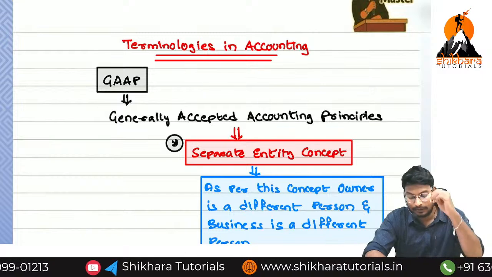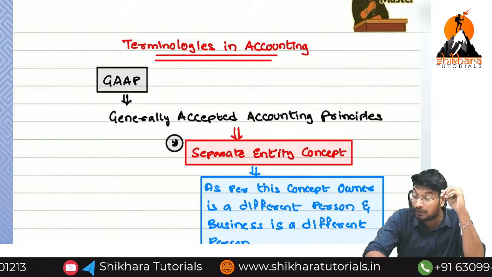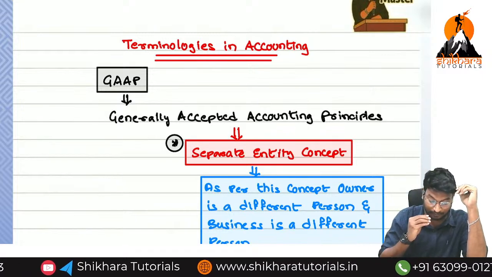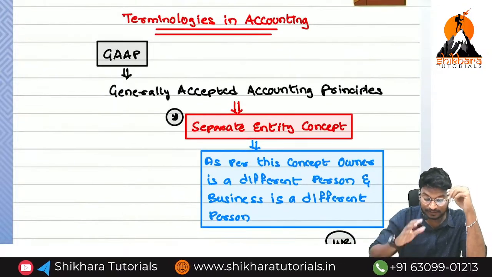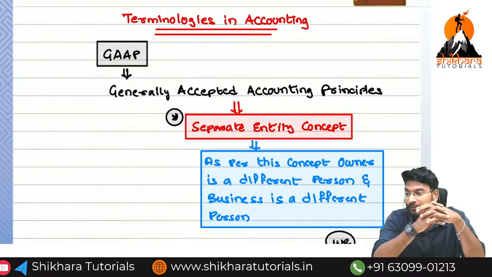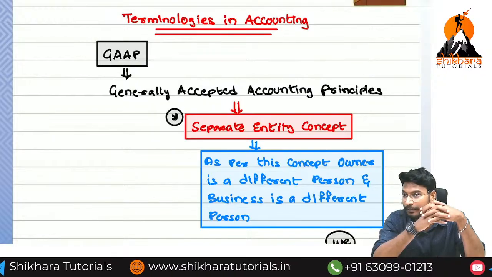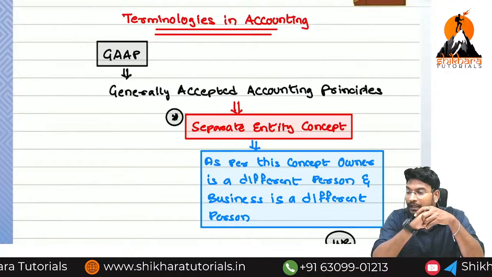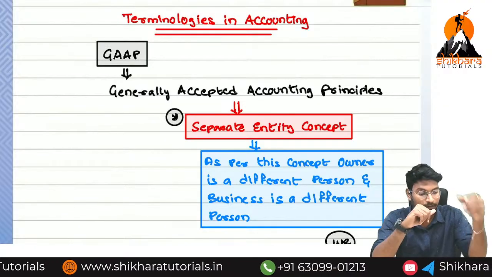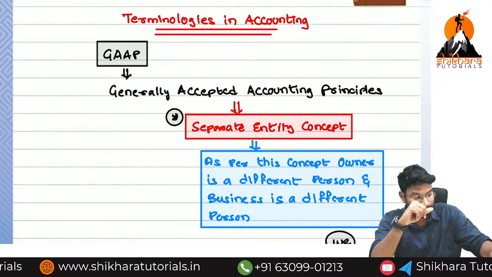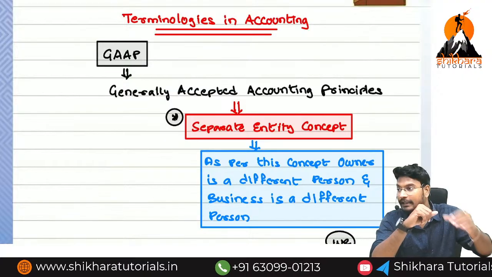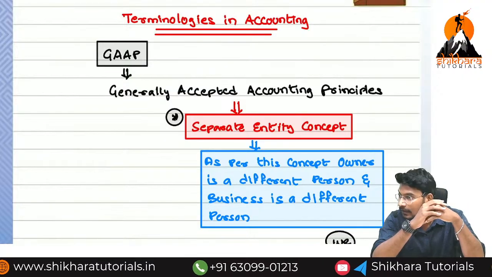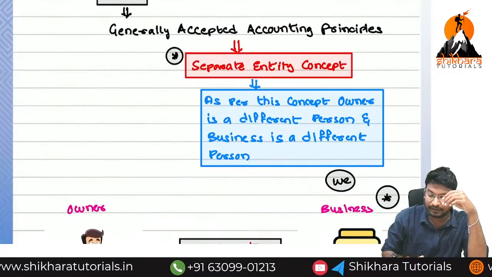Okay, we have started with the discussion of terminologies of accounting. First, we have discussed the generally accepted accounting principles. What is the meaning of generally accepted accounting principles? These are the principles that will be applicable for India. Only in India, these concepts will be applicable. In this, we have so many principles.